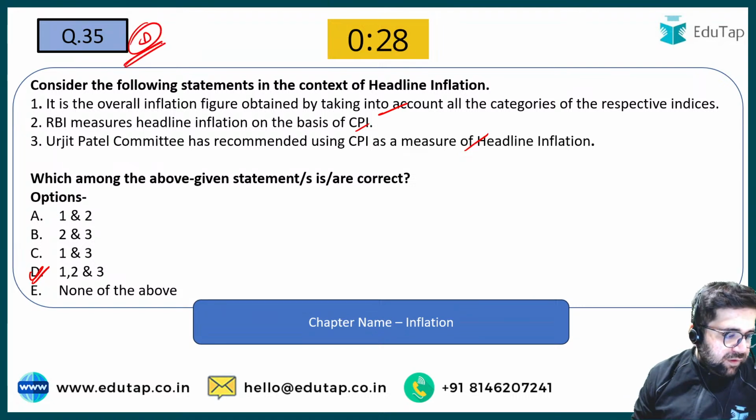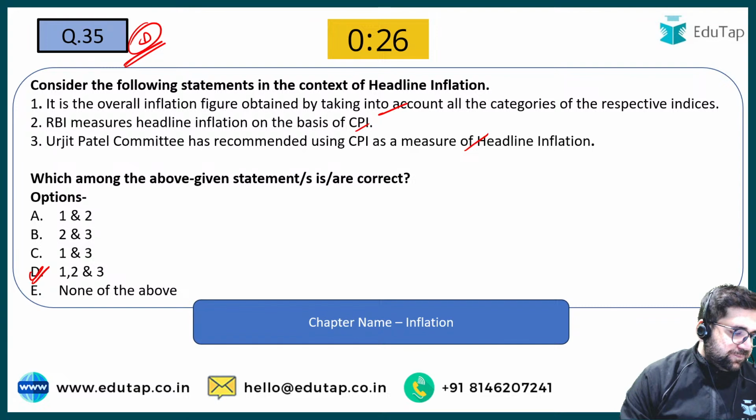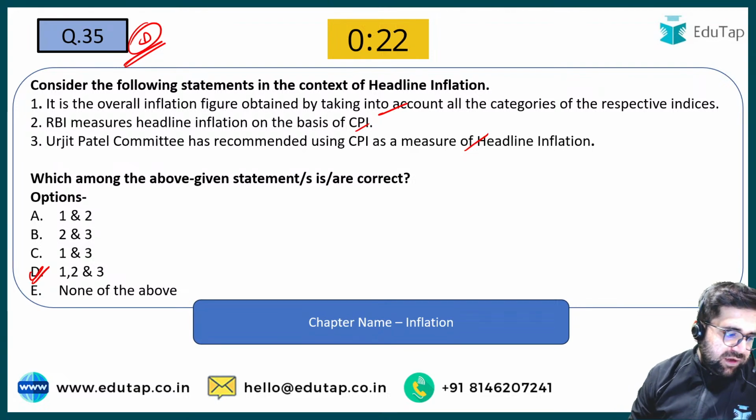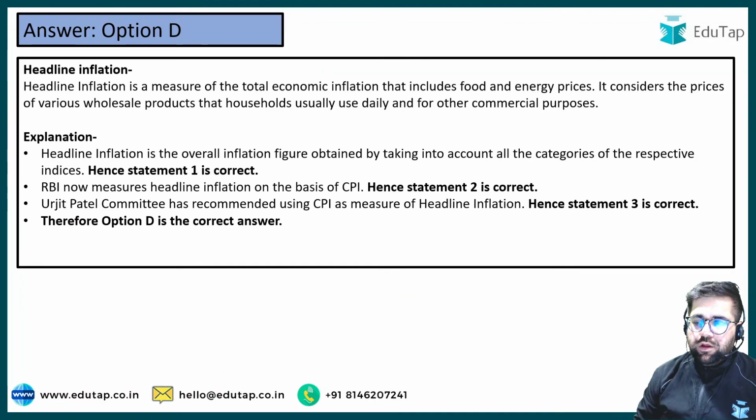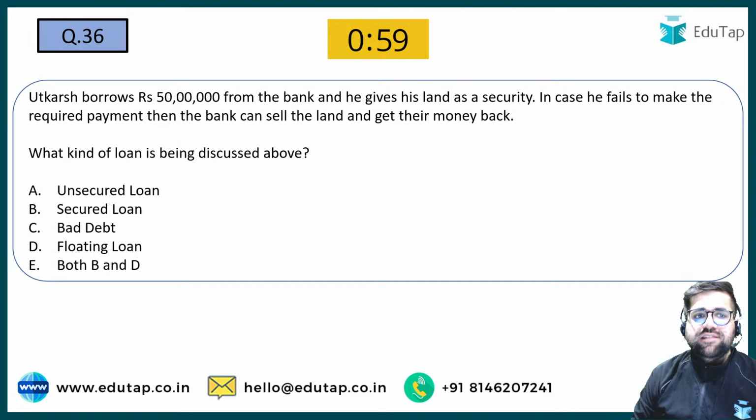Okay. 35 का आपका क्या आंसर है? D, right? All of you. Rishikesh, Priya, Parinita and Nilesh. Yes, it will be D only. Good. Chaliye, now let's move to another question, which is question number 36.